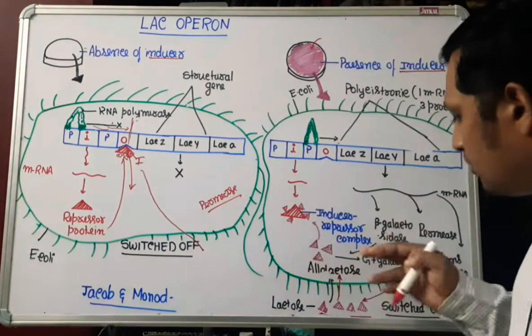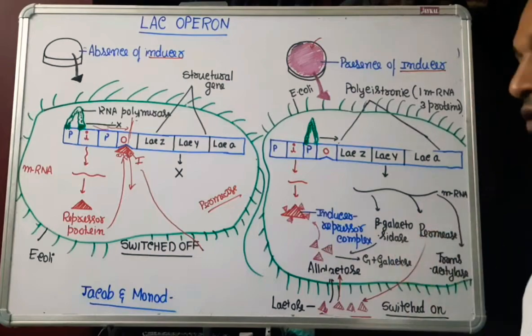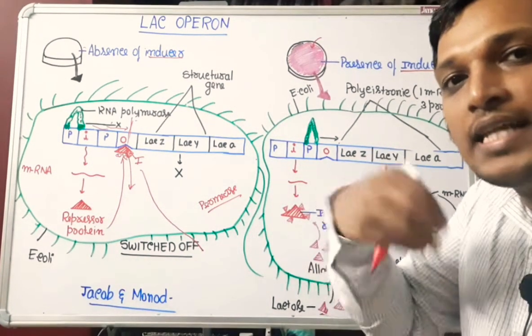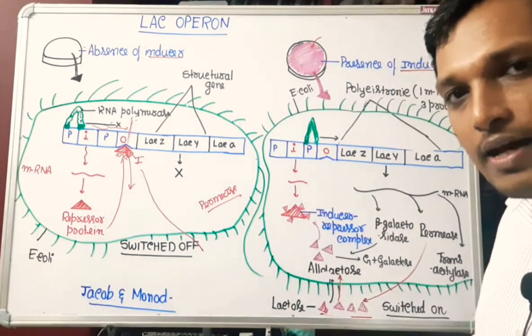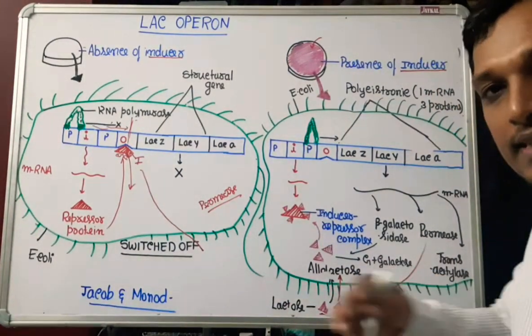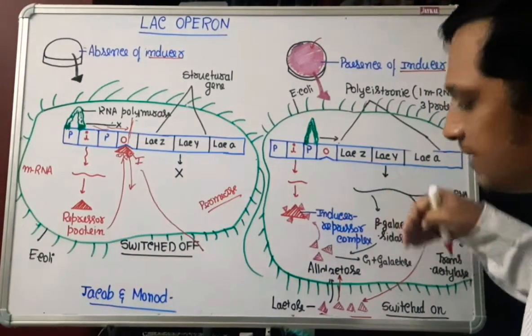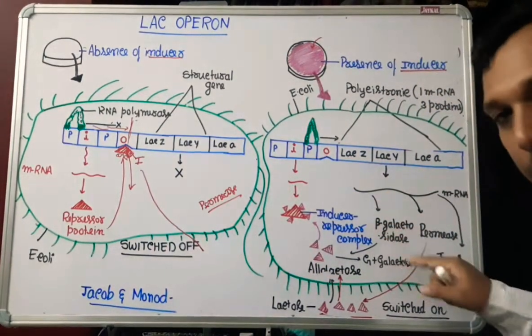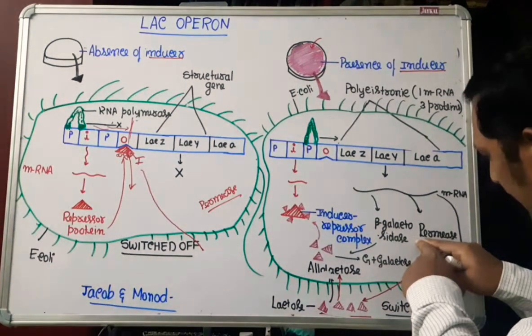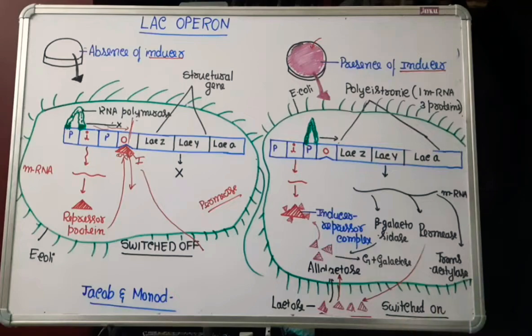The more lactose enters, the more galactosidase is secreted, and it will be broken into its monosaccharide units. That's how food is taken by the E. coli bacteria. Trans-acetylase refers to the enzyme that helps in transfer of acetyl group during the process, which will enhance the effect of beta-galactosidase and permease action.